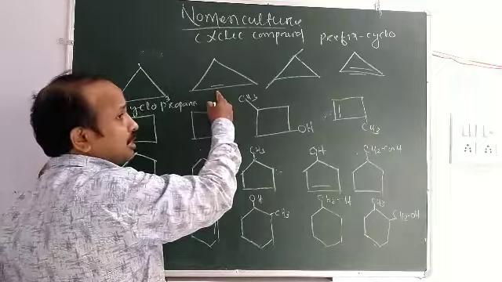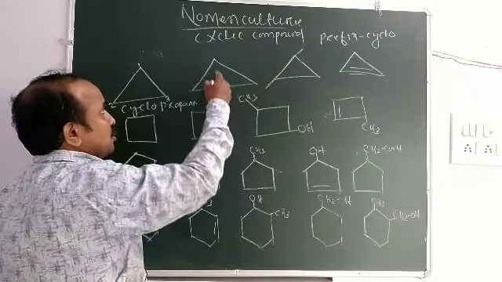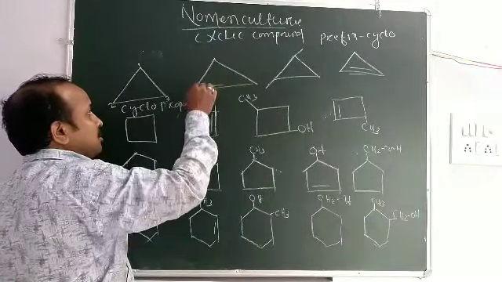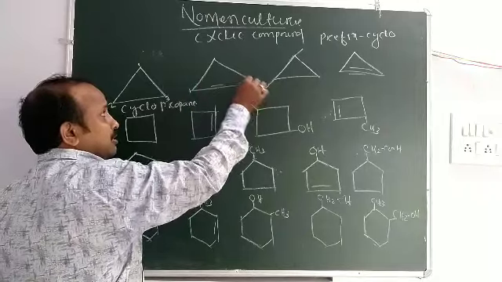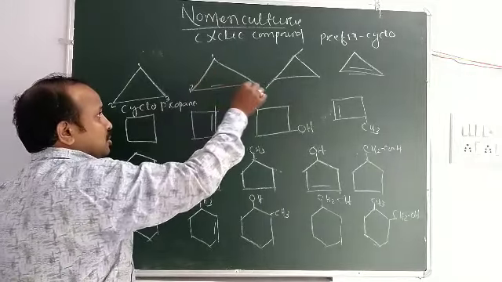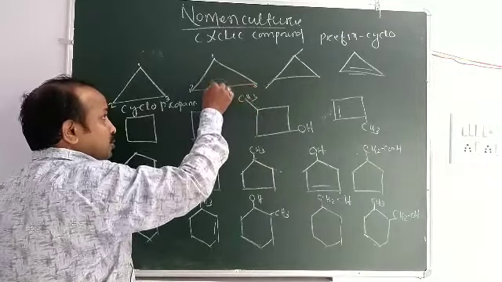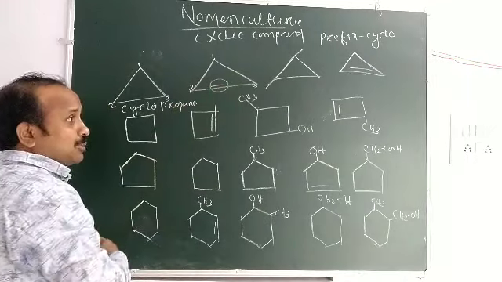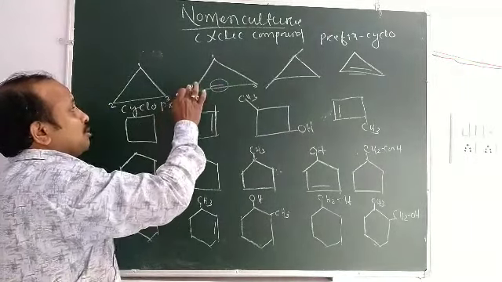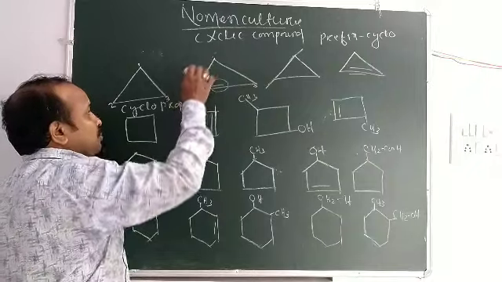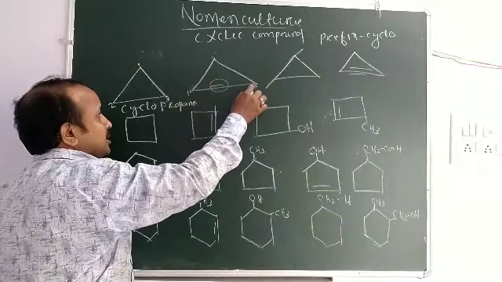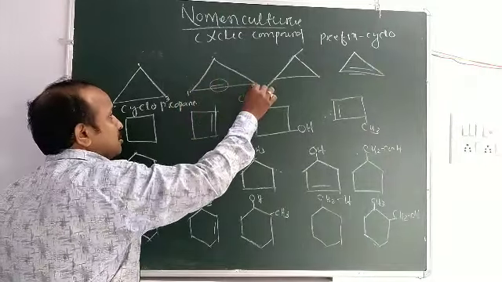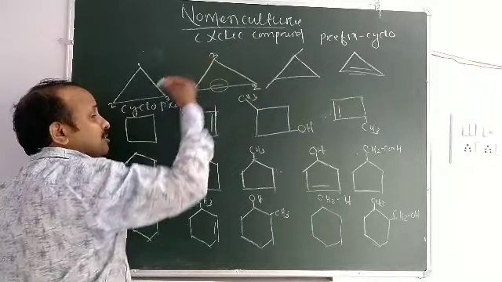Then in this organic compound, you look: here is 1, 2, 3, and here is also a double bond. So you give priority to the double bond. You count from either this side or this side, 1, 2, 3.